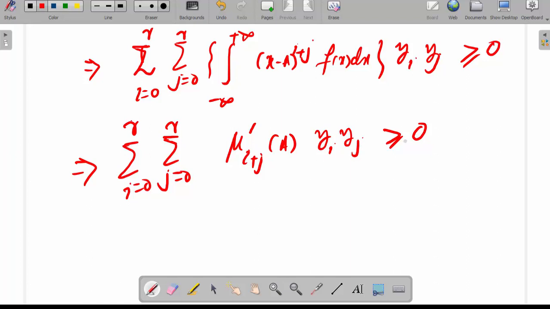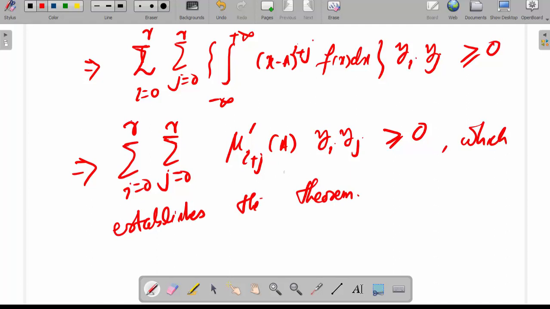So this establishes the theorem, because this is a quadratic form in y. If this is greater than or equal to 0, the coefficient matrix is non-negative definite. So the determinant of the coefficient matrix is also greater than or equal to 0.